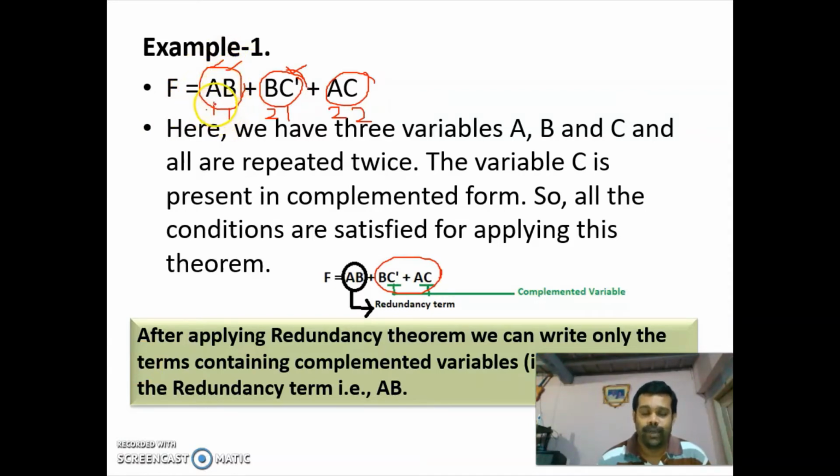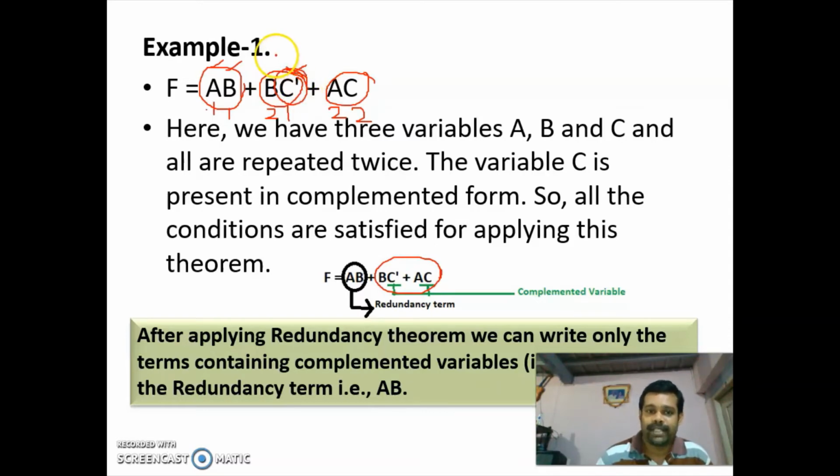So I will tell once more. For applying the redundancy theorem or consensus theorem, you must have three variables. Here you have three variables A, B, and C, and each variable must repeat twice. And the next important condition to remember is that you will have one variable in complemented form.